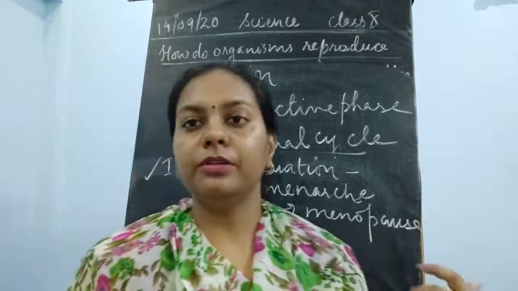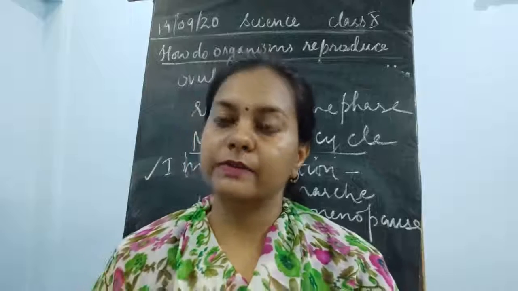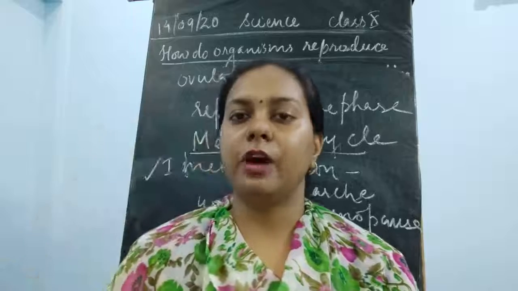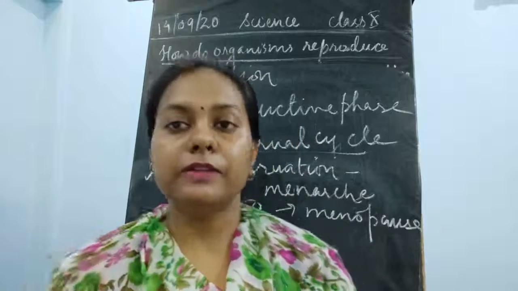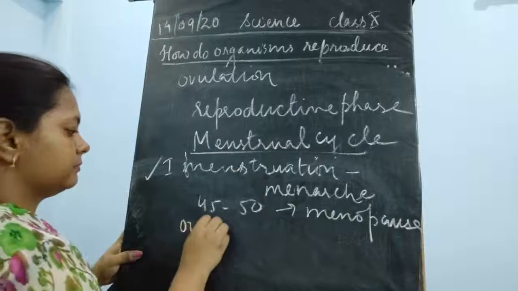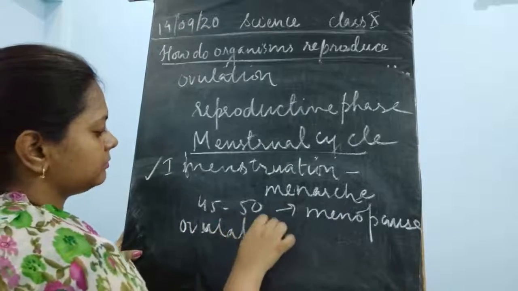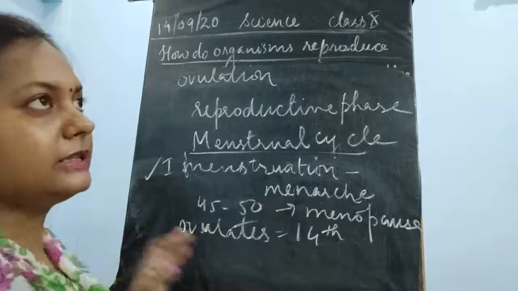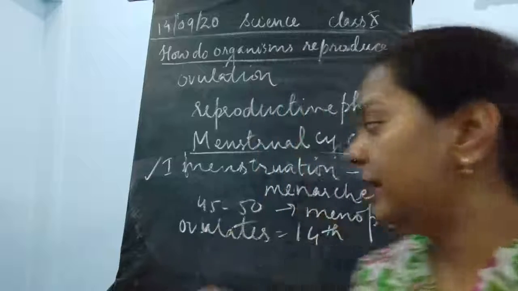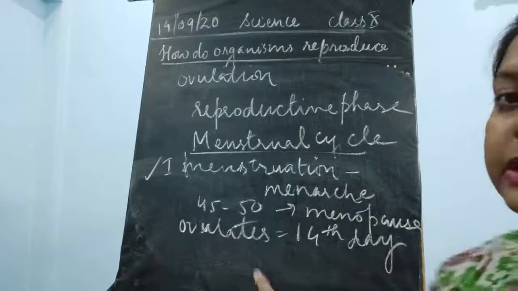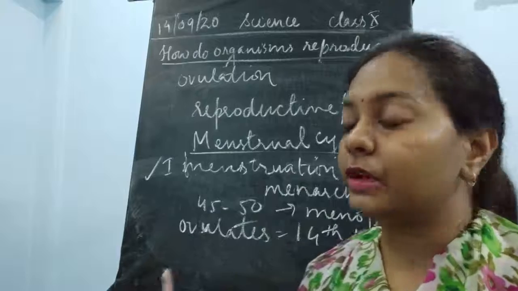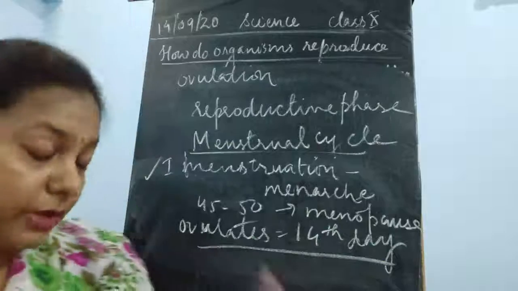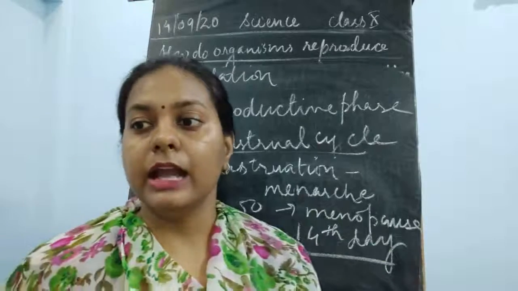Fine. So we talked about the menstrual cycle, which consists of different phases where follicular development takes place. Once the follicle is developed, it is to be released from the body of the female. Most women ovulate every 14th day, in the middle of the month, on an average. This is just an average, but it differs from woman to woman.